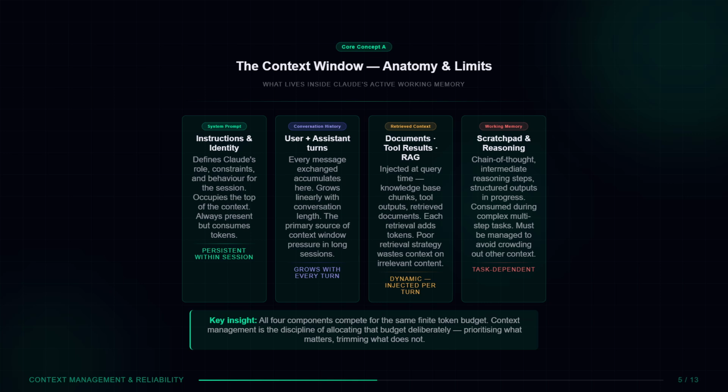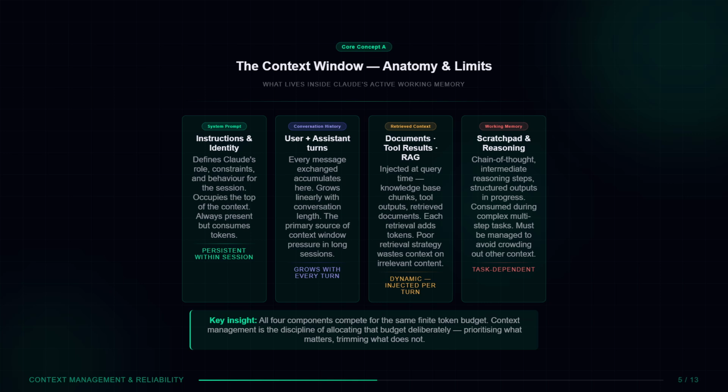The third component is retrieved context. Documents, knowledge base chunks, and tool results injected at query time. Each retrieval adds tokens. Poor retrieval strategy wastes context on irrelevant content. Filtering retrieved content before injection is not optional, it is essential. The fourth component is working memory. Chain of thought reasoning, intermediate steps, structured outputs in progress.